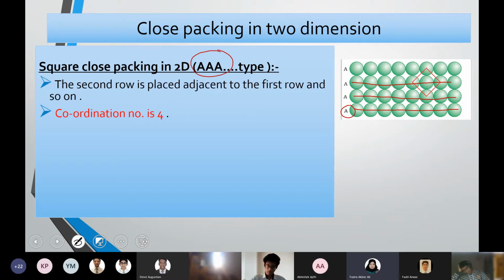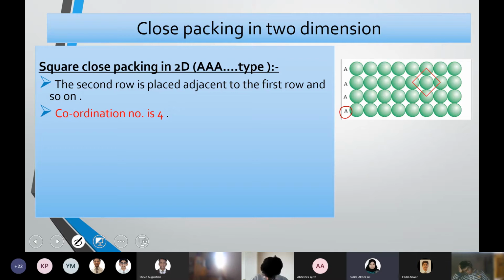The particles are identical, the same particle. Say if you take an example of a metal, a piece of sodium, it will be made up of sodium atoms only. So each layer of sodium atoms will be arranged one over the other. That is how it is possible. So it's a two-dimensional arrangement we are discussing here. In two-dimensional arrangement, there are 2 possibilities. The first possibility is square close packing, and this is possible when you have particles of a similar kind. Only type A particles are present in the system and each layer is just above the other.